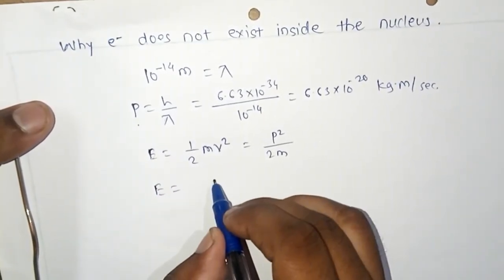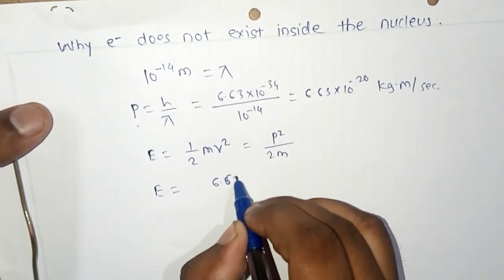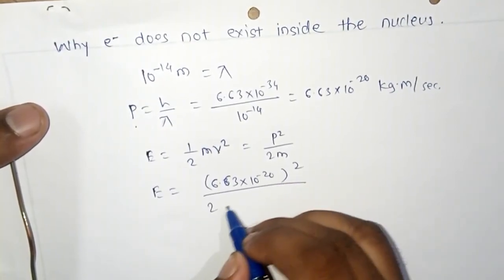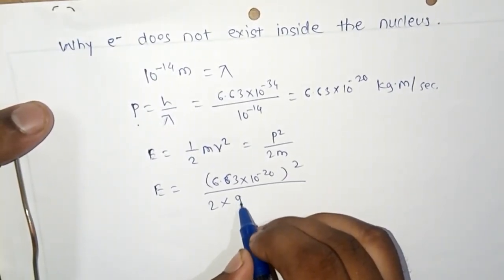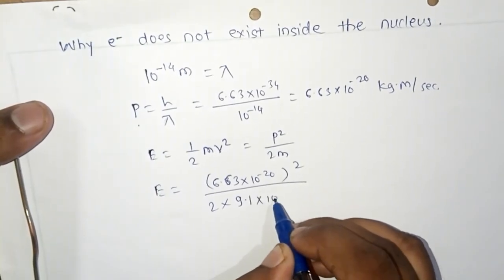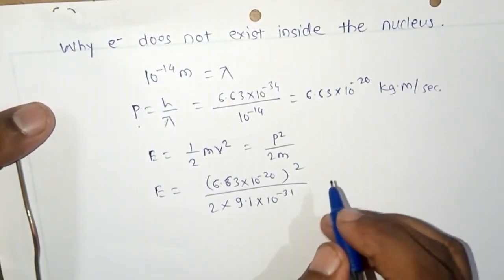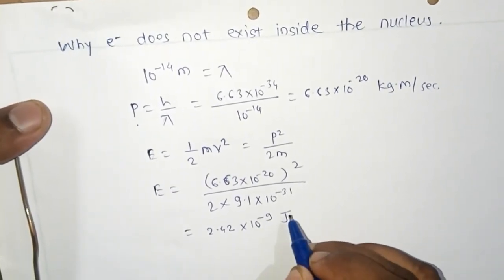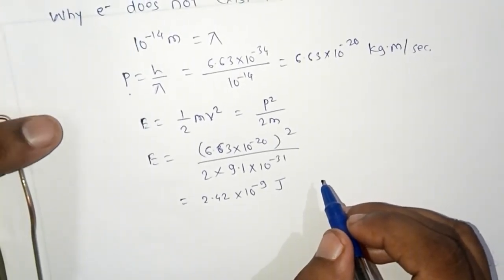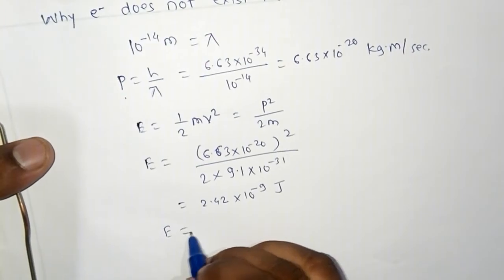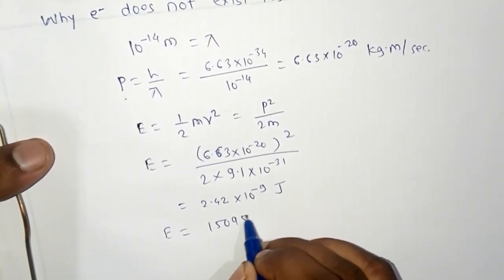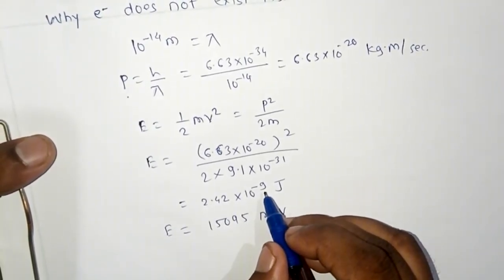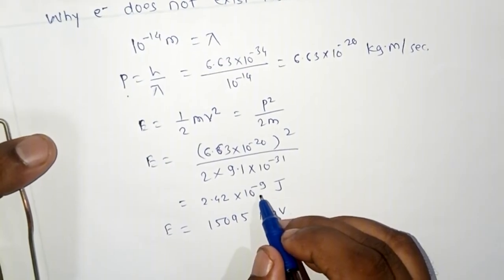So E is equal to 6.63 into 10 power minus 20, bracket square, divided by 2 into its mass, whose value is 9.1 into 10 power minus 31. So we get 2.42 into 10 power minus 9 joule, or in terms of electron volt, we get E is equal to 15095 million electron volt. That is, we divide this term by 1.6 into 10 power minus 19.